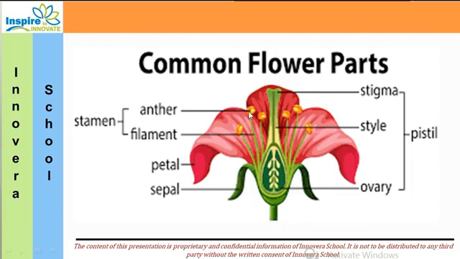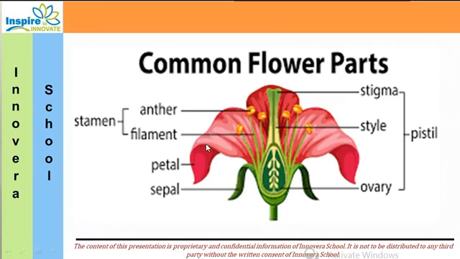The small yellowish colored things in the flower are called anthers. And below the anther a small tiny stick is there, that is a filament. These two together form a stamen, because the filament is holding the anther, and both of them are called stamen, and they are the male parts of the flower.